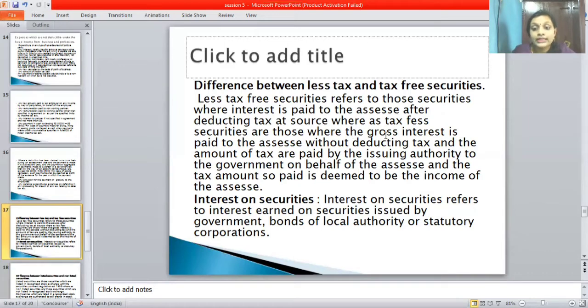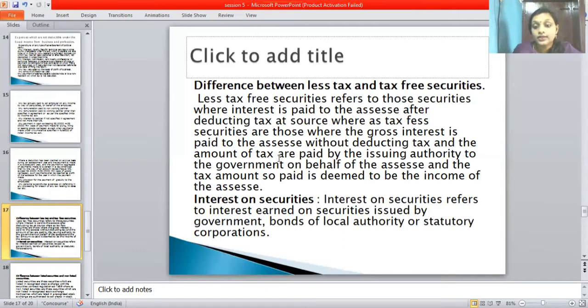So the gross interest is paid to the assessee without deducting the tax, and the amount of tax is paid by the issuing authority to the government on behalf of the assessee, and the tax amount so paid is deemed to be income of the assessee. Next one is interest on securities.